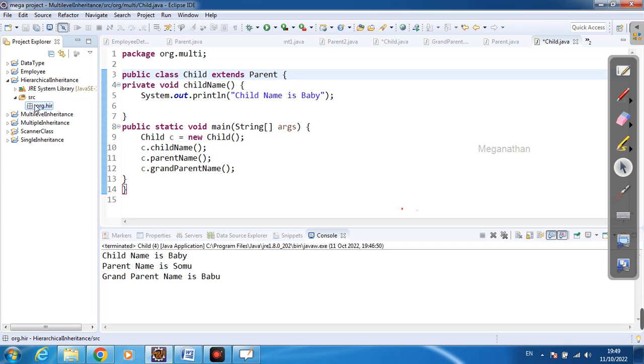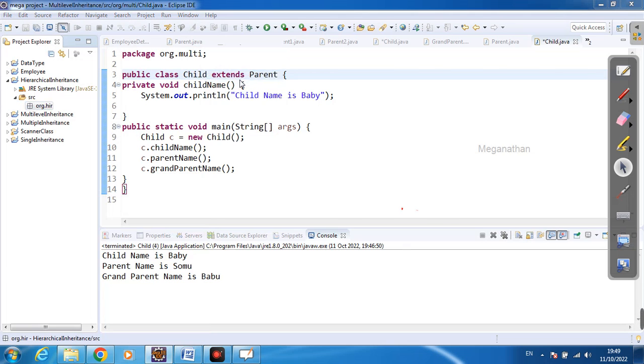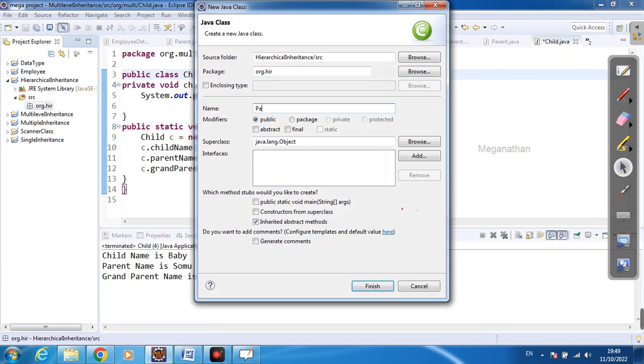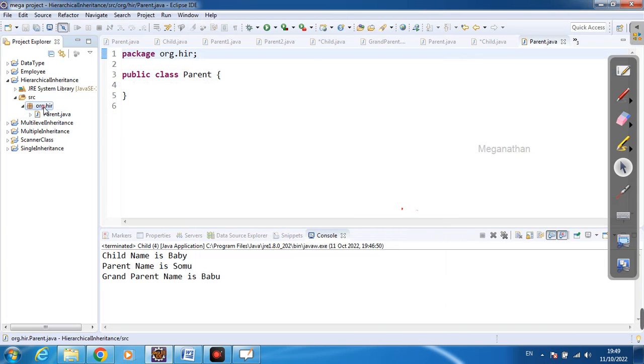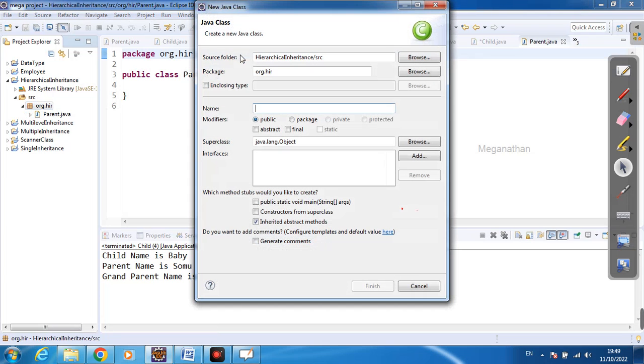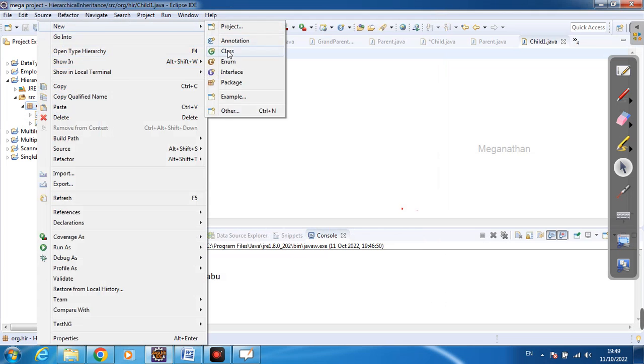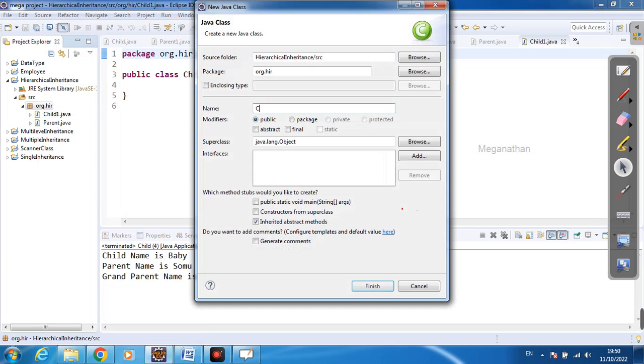Now I'm going to create the classes. Class Parent, only one parent class, but I am going to create two child classes, child 1 and child 2. New class, child 2.